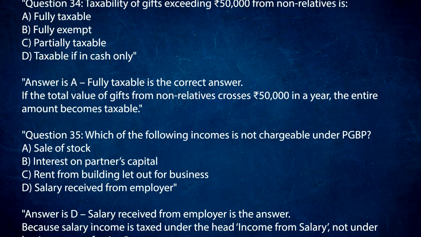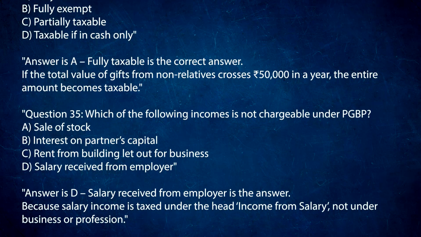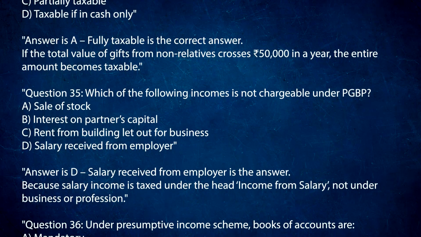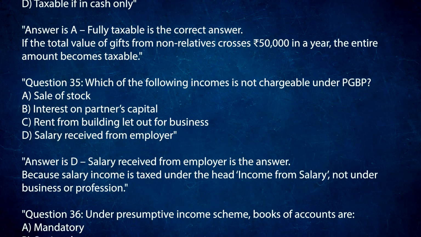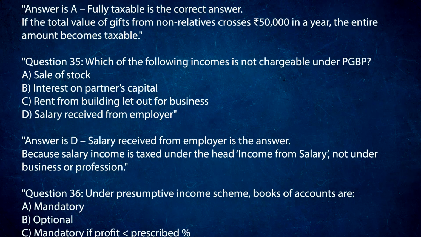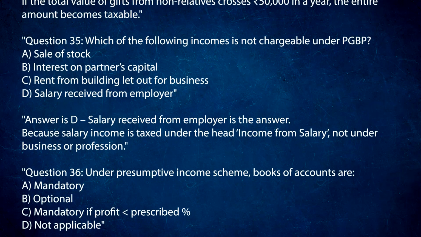Question 35. Which of the following incomes is not chargeable under PGBP? A. Sale of stock. B. Interest on partner's capital. C. Rent from building let out for business. D. Salary received from employer. Answer is D. Salary received from employer is the answer.